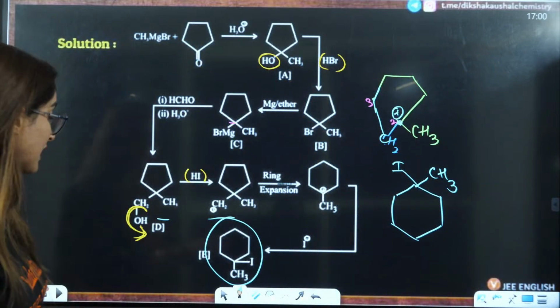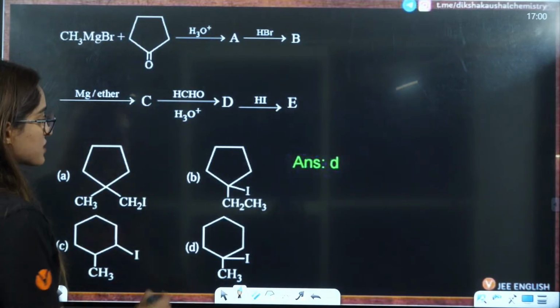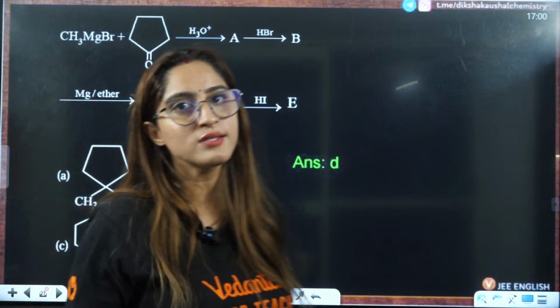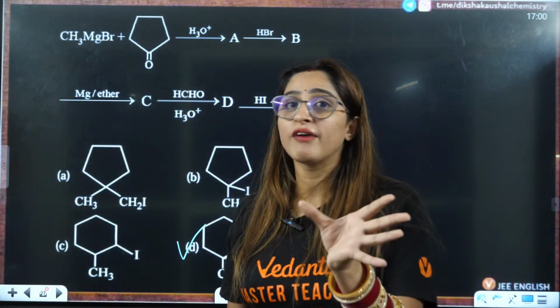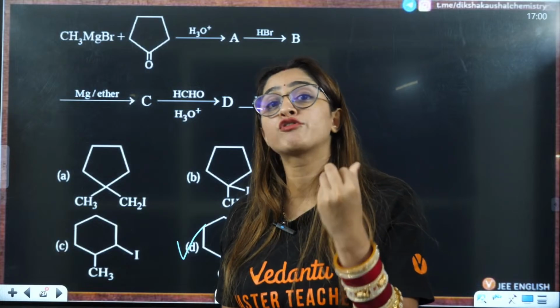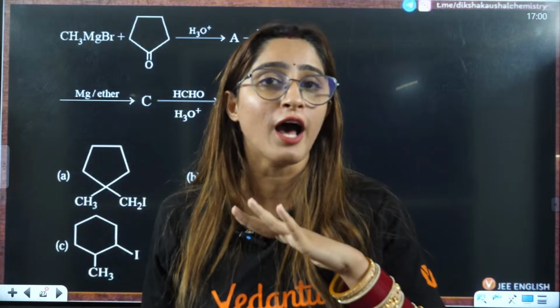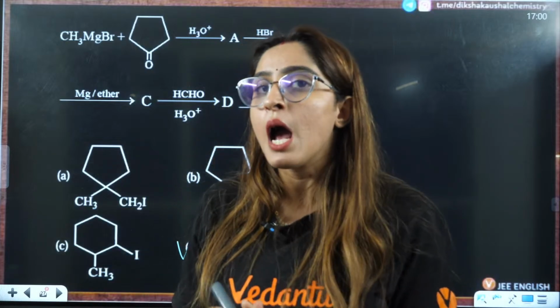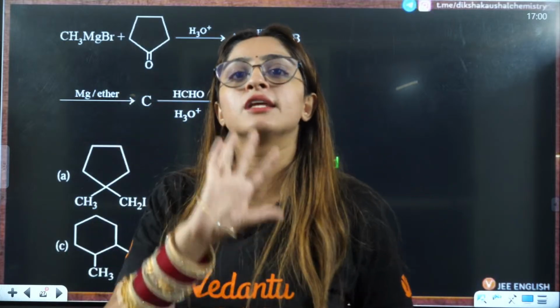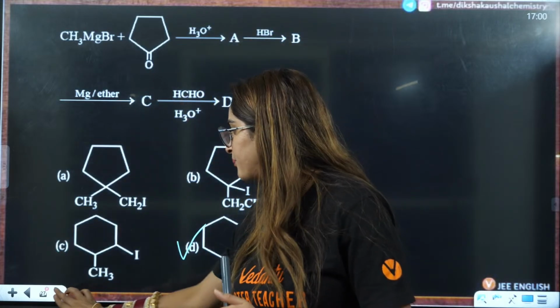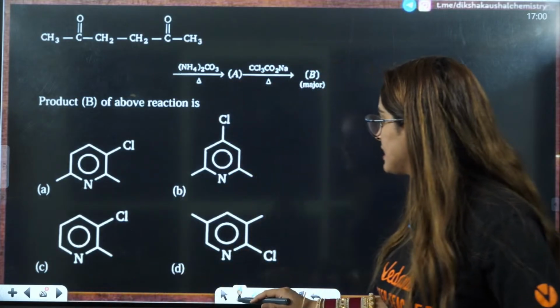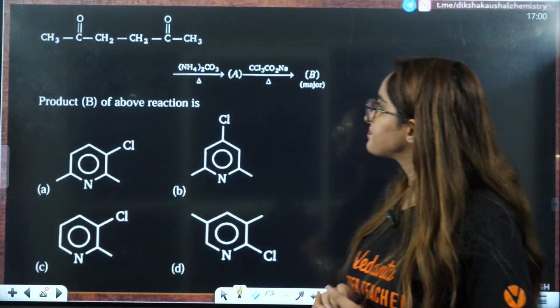That is how the sequence works. When sequence reactions are asked in JEE Advanced, look for whether anywhere you have rearrangement or tautomerism. These two concepts they don't ask you directly, but they are hidden somewhere in the reactions only. Okay, understood? Next question here.